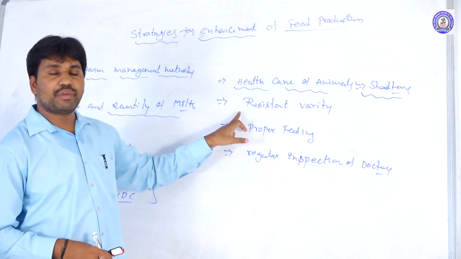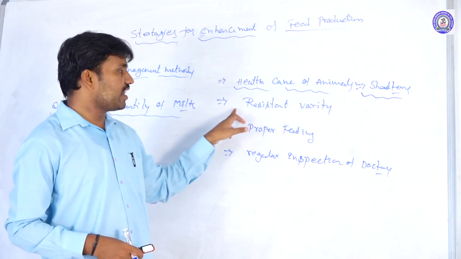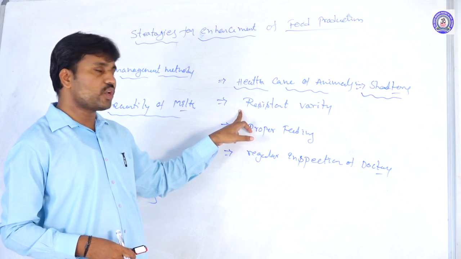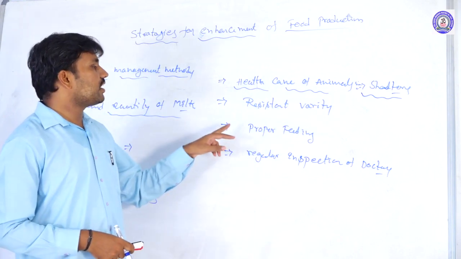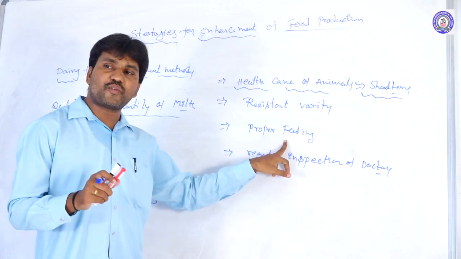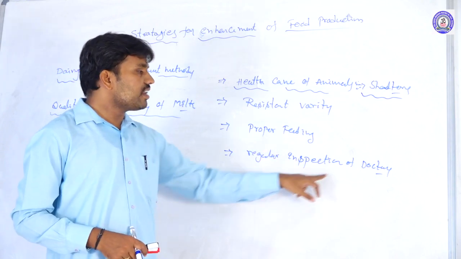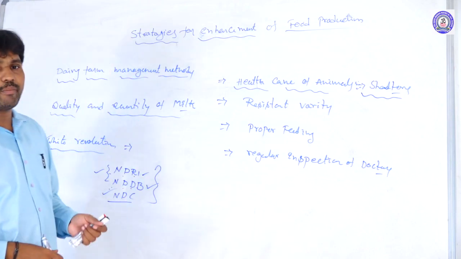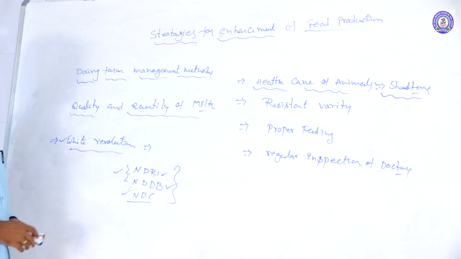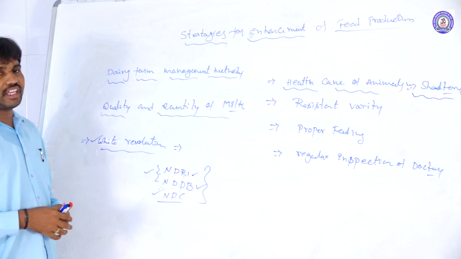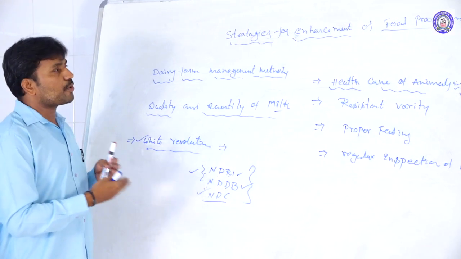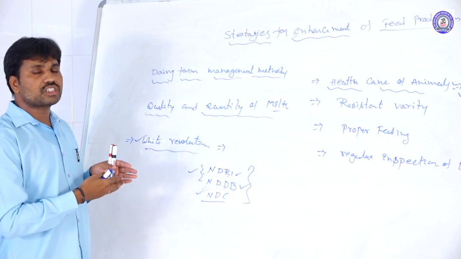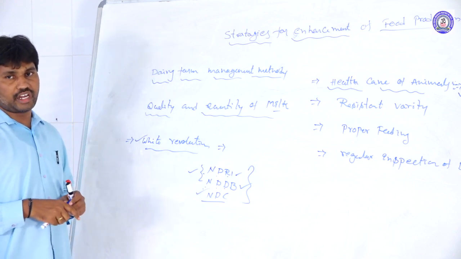Before breeding or rearing the cattle, we are choosing resistant varieties, and we follow proper feeding methods and regular inspection by the doctors or the medical assistant. By following these methods, we are able to increase the productivity of those cows and buffaloes.